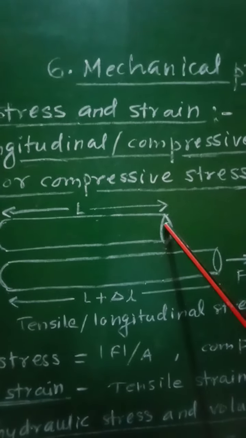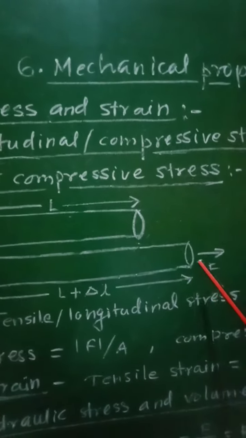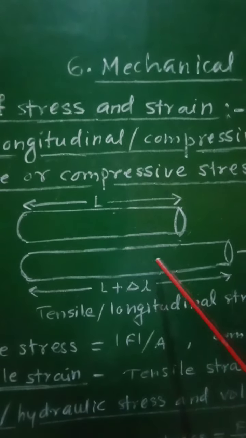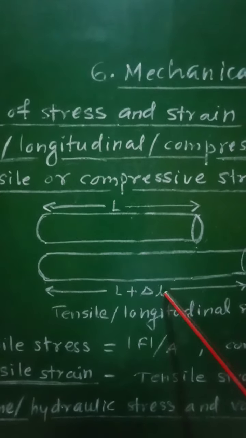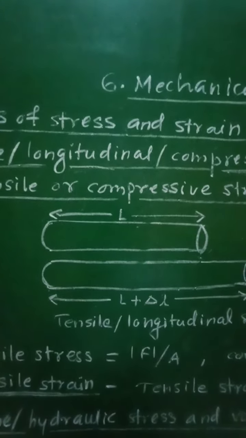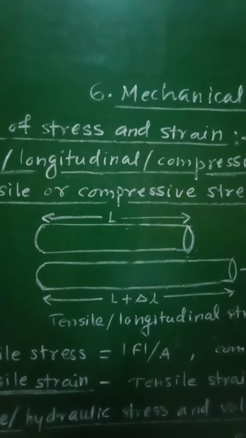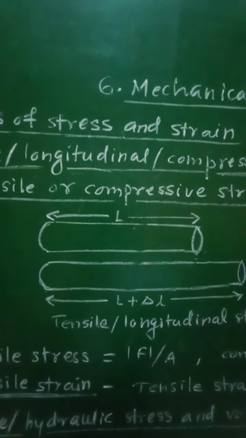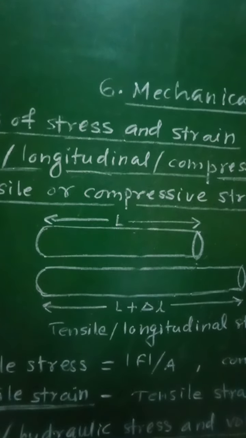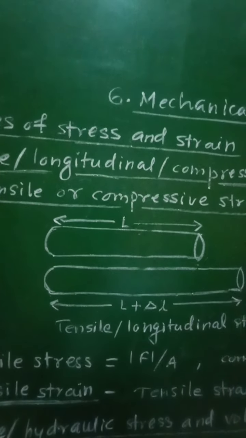Now, if the force is acting perpendicular to its cross section along its length, then there will be increase in length of that solid, that is delta L. Therefore, when the force F is acting along the length L of that solid or any wire, perpendicular to its area of cross section A, it produces an elongation delta L in the wire.